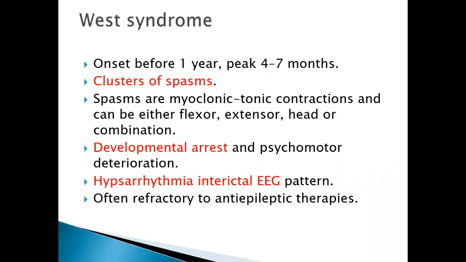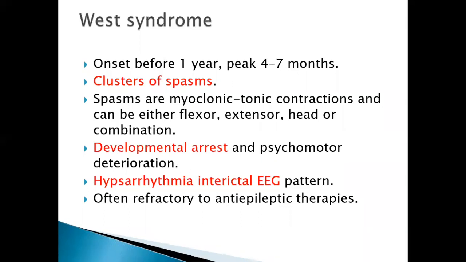Again, every word about the West syndrome is important because this is a very frequently asked question in AIIMS and other exams. Even clinically, we need to recognize this West syndrome patient because we need to follow up these patients for quite long. Usually in West syndrome, as I already mentioned, the onset is below 1 year. They peak by 4 to 7 months.